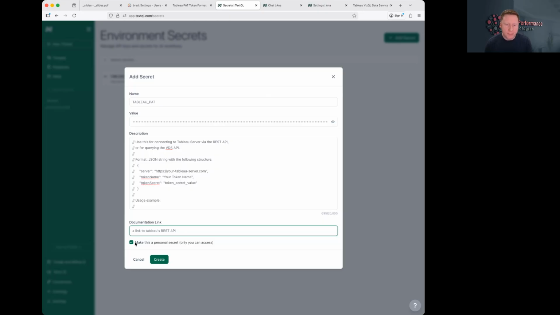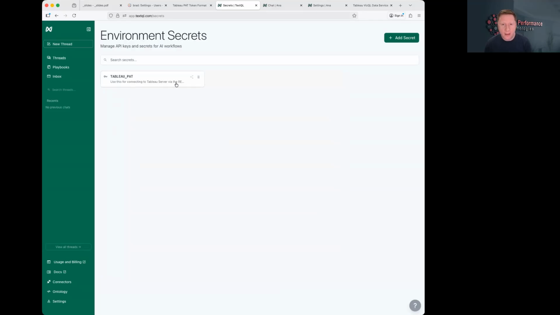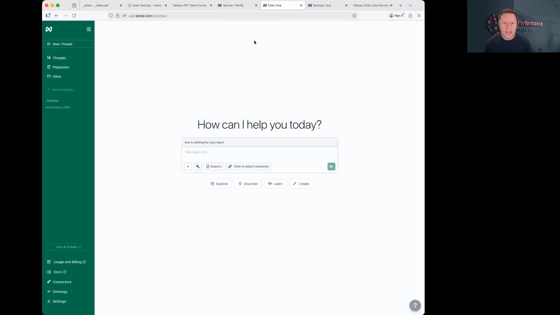You can choose to make this a personal secret, or unselect this box and make it a secret that others in the organization can access as well. Since I've already done this work, I'm clicking cancel instead of create, because we have that personal access token here. As I said, the getting started part is just getting Anna connected to Tableau using a personal access token. That work is done. So let's go chat with Anna and see what happens.